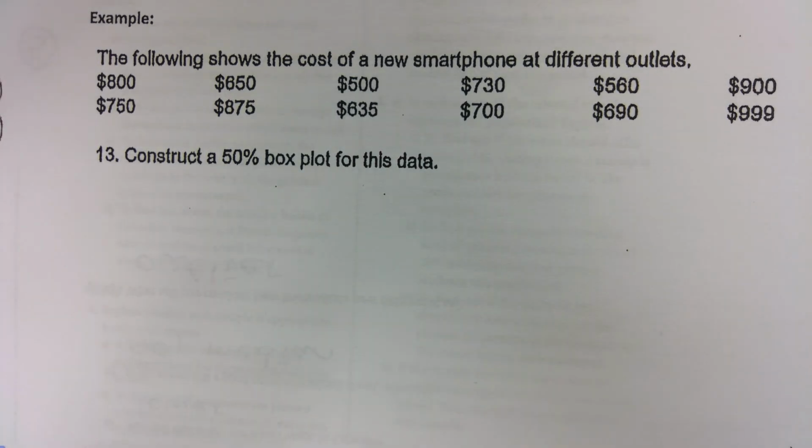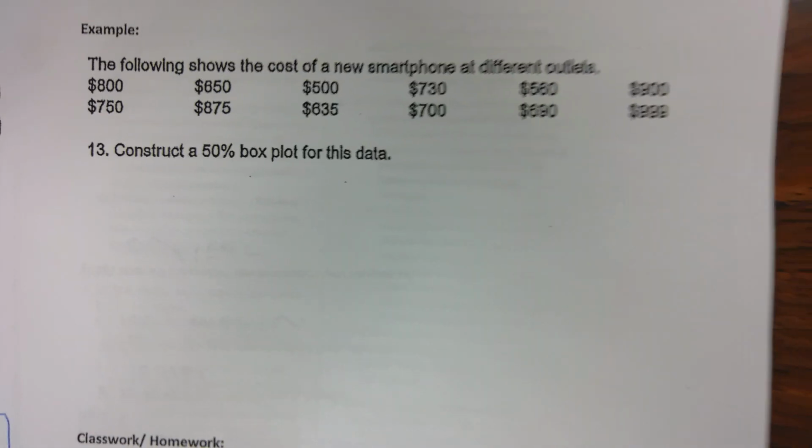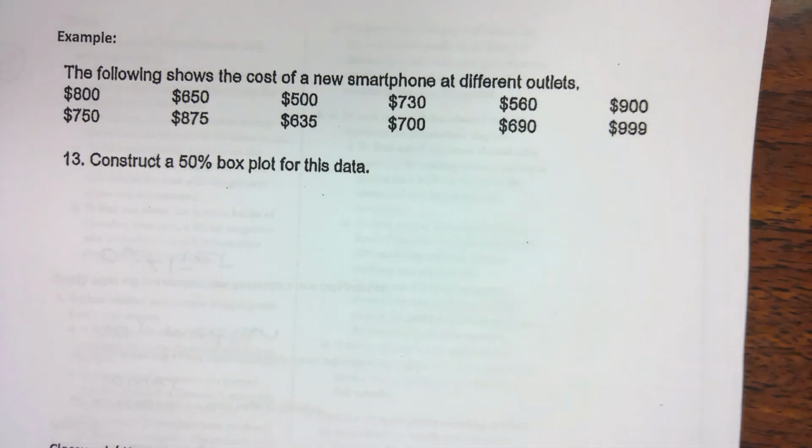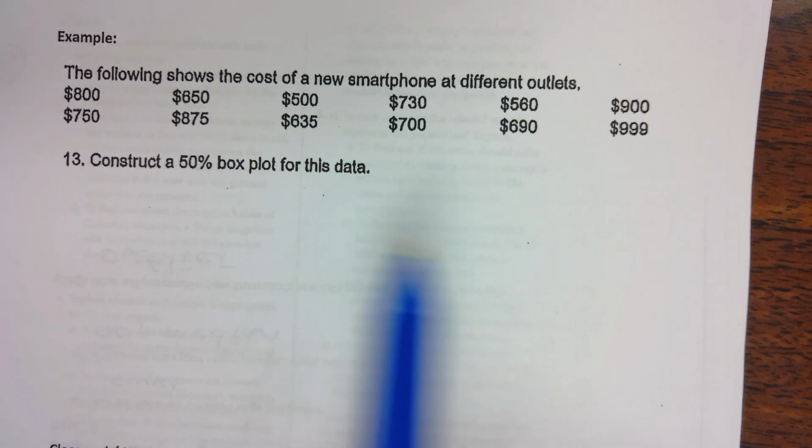The following shows the cost of a new smartphone at different outlets. So these are the prices. What kind of phone does it look like? It's not an iPhone. Probably like an LG, maybe. Okay, based on the price.